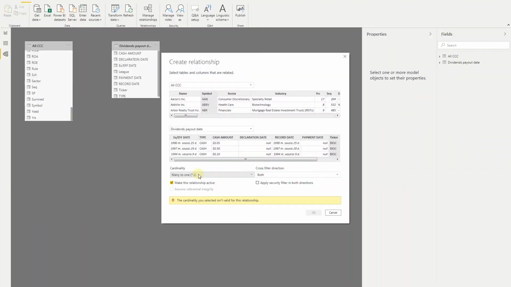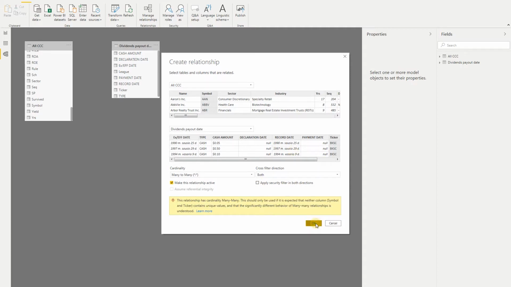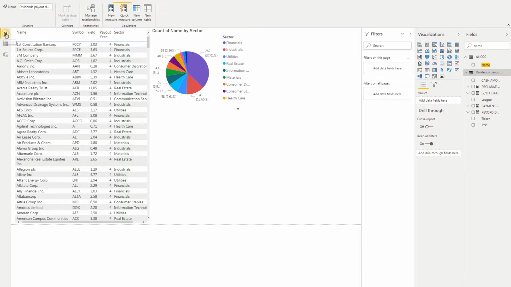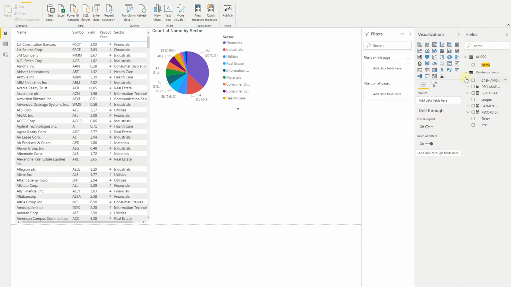So let's leave it. Let's change it back to many, cross direction both, make relationship active, yes, apply security filter in both directions. For now, let's not select this one. And okay. And we can see the relationship was created, symbol and ticker. Let's go back to our chart and we have more opportunities now.